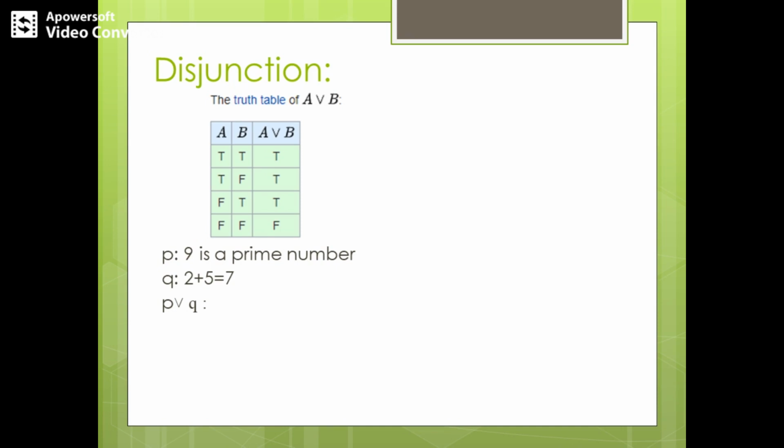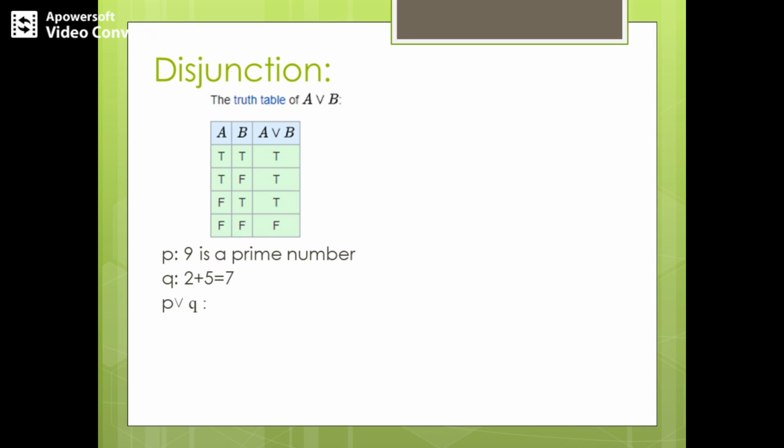What will be the final result of A disjunction B? The disjunction symbol is the V symbol. If both have truth value true, A or B will be true. If one of the propositions has truth value true, A or B will be true. And if both propositions have truth value false, A disjunction B will be false.